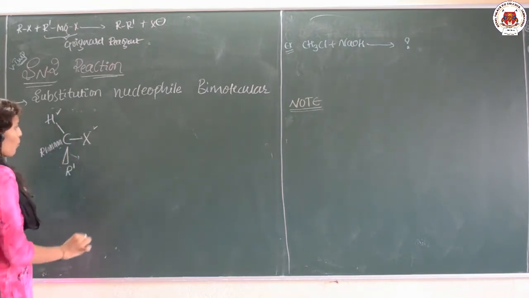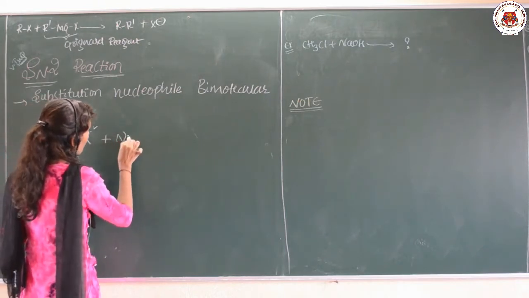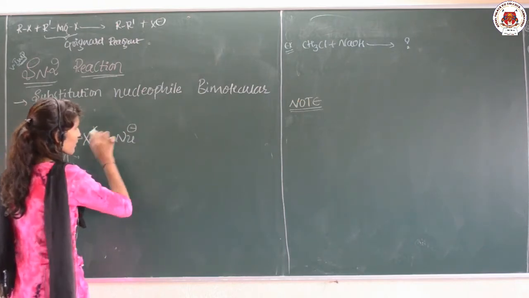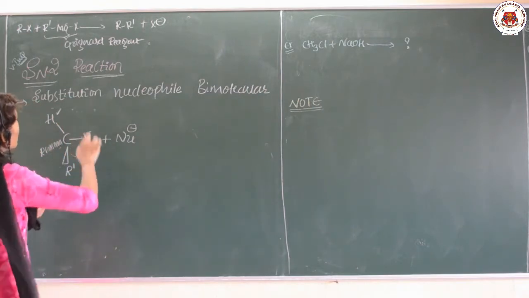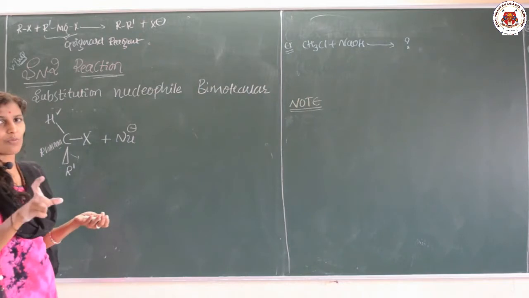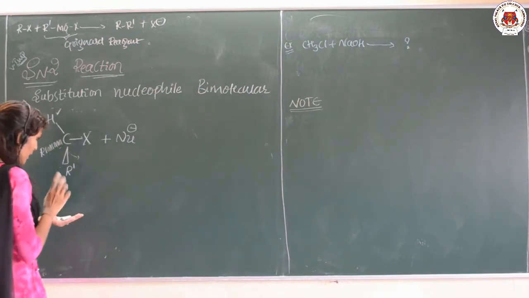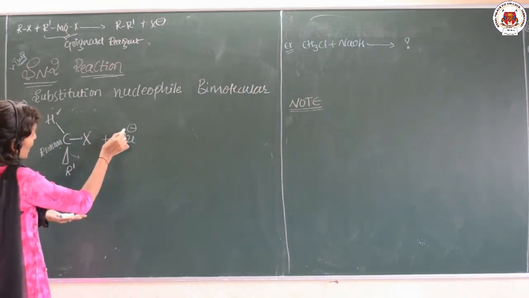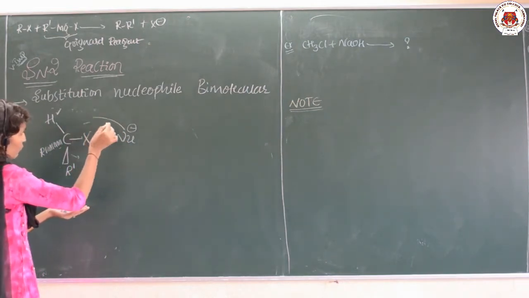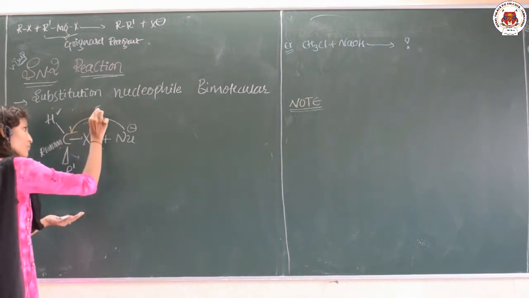Clear? Now I want to attack the compound with a nucleophile, Nu minus. As we are talking about nucleophilic substitution, we want to substitute with the nucleophile. I will tell you the two possibilities. The nucleophile can attack in this way, which is what we call front attack.